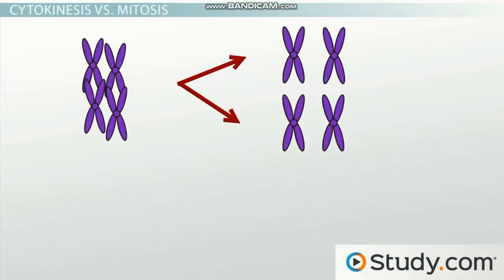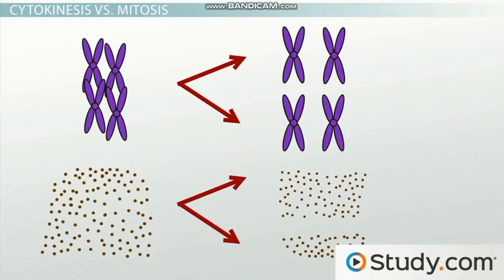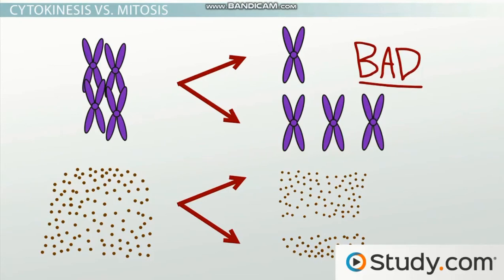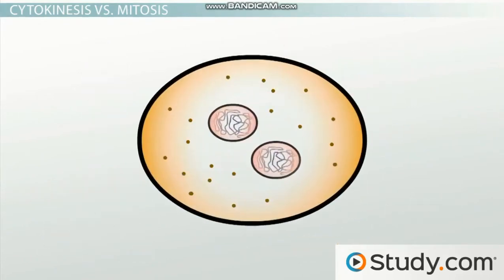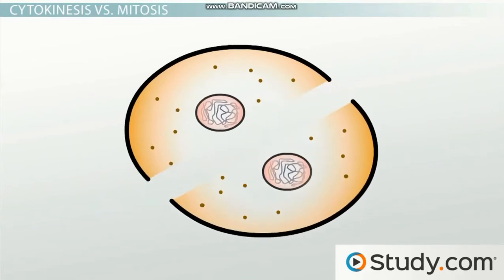Mitosis was all about ending up with a precise number of chromosomes. On the other hand, division of the rest of the contents of the cell is far less precise. Having an unequal number of chromosomes in the resulting daughter cells would pretty much be a bad thing. But having an unequal number of, say, ribosomes or mitochondria isn't. It's because the total number of organelles, proteins, and other molecules floating in the cytoplasm is so big that even an arbitrary division of the cytoplasmic content gives each daughter cell a sufficient amount of functionality to survive.